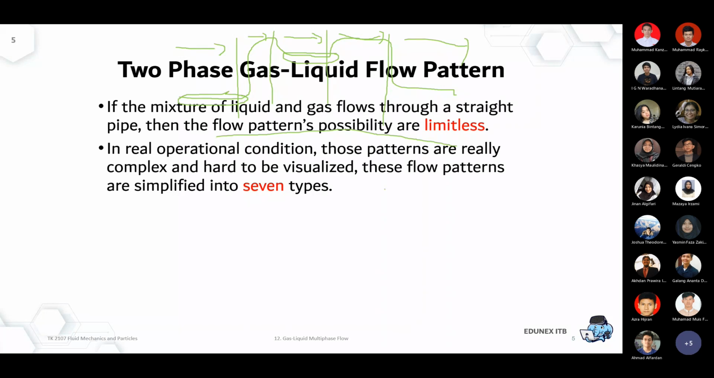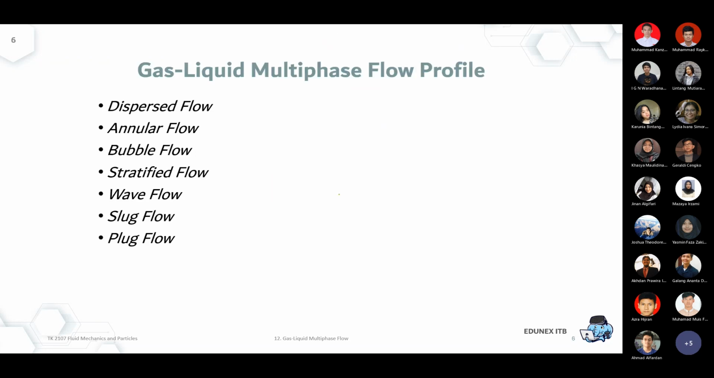But in a real operational condition, where we have to simplify and generalize the trend, the flow patterns are simplified into 7 types. So be aware of these 7 types. What does it mean? How does it look? Which phase dominates the other phase? So this is the 7